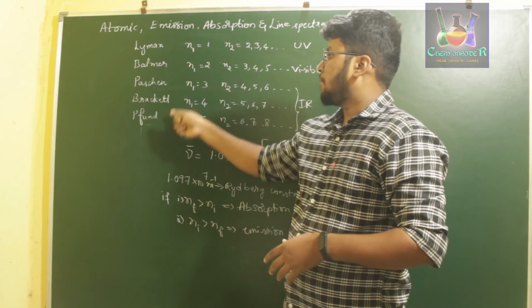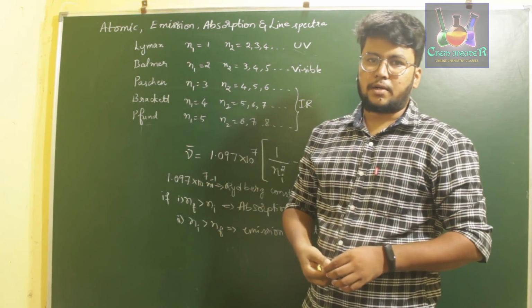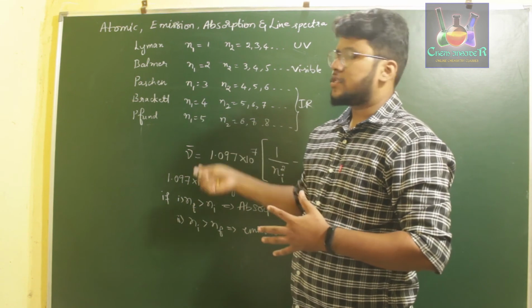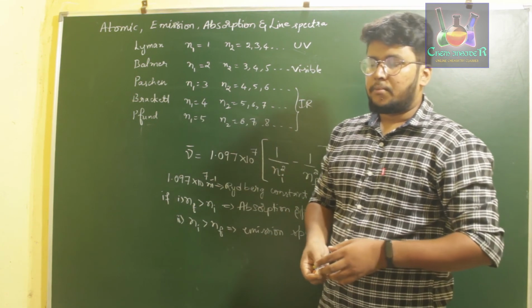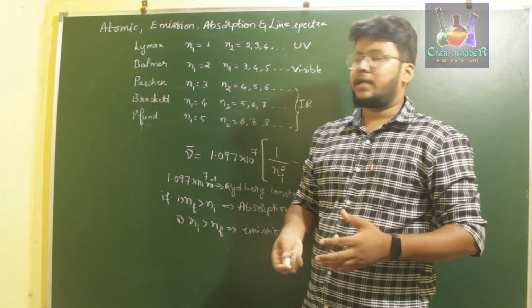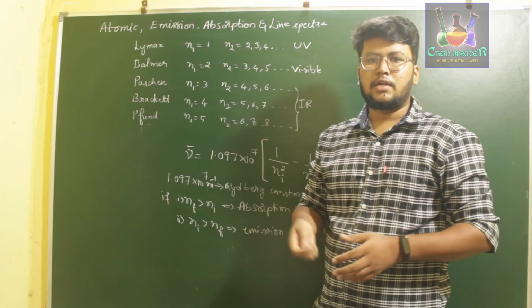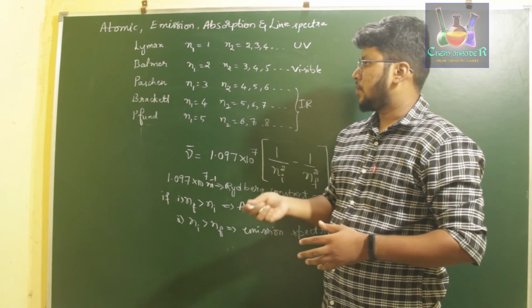And these are the five important series of hydrogen spectra. Using these series, Bohr came up with a certain model of an atom, and he also explained these series using his postulates. We'll discuss more in the next video.